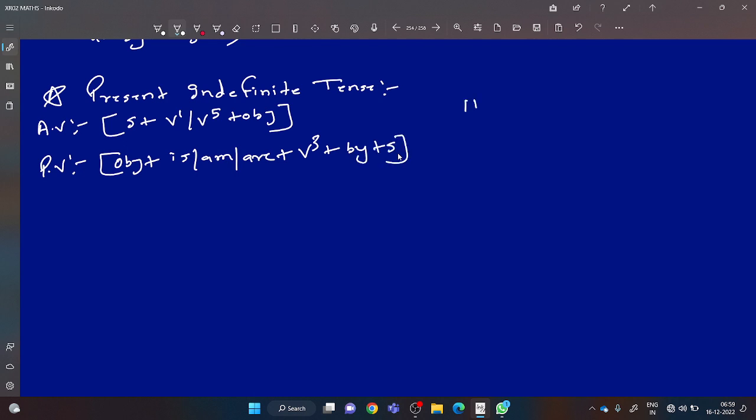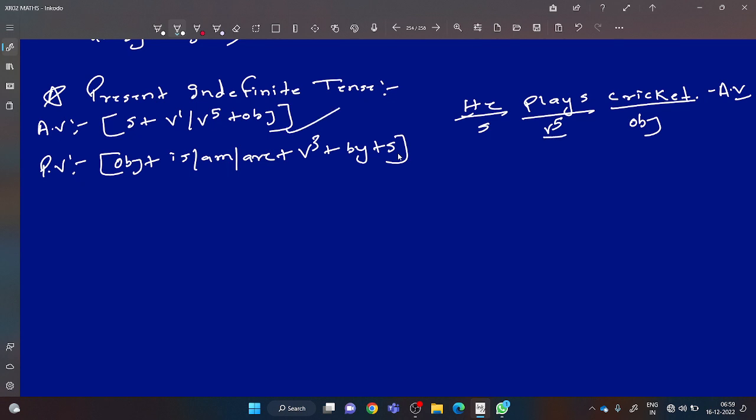Just take one example. He plays cricket. So he is the subject here. Plays is V5 here, verb with s or es is V5. Cricket is an object here. This sentence is in active voice. This sentence is following the structure of subject plus V1 or V5 plus object. Yes or no?